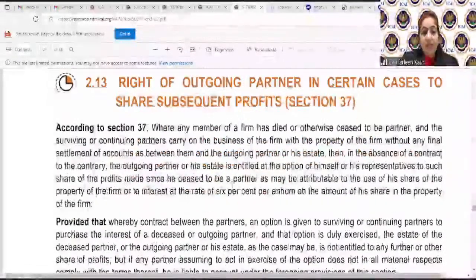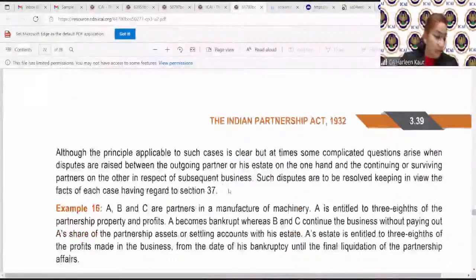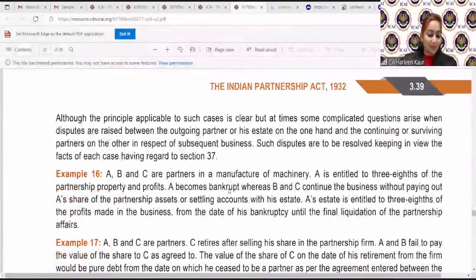Also, we have come to an end. Let's do an interesting example. Many of you have answered. So well done. Good. Yes, you're right. Only A and B will be liable. Yes, Lakshmi, this is what we just understood in that respective case, that if one of the partners is retiring, it will not necessarily lead to dissolution of the firm. But yes, if it is a partnership at will and we are only two partners, then if I have told you I don't want to do business, it will automatically come to an end. So that's common sense. If there are only two partners, then obviously it will come to an end because a single person cannot be a partner.